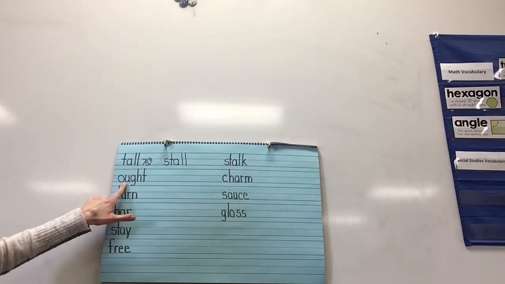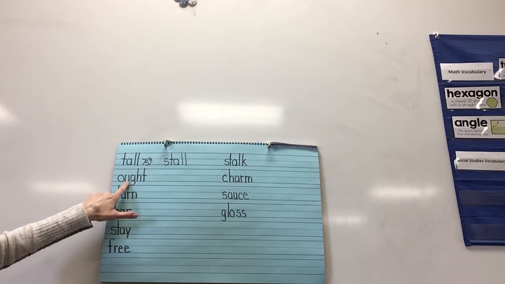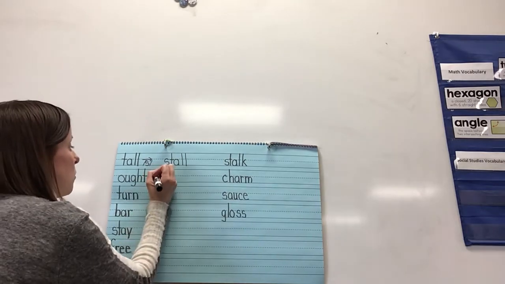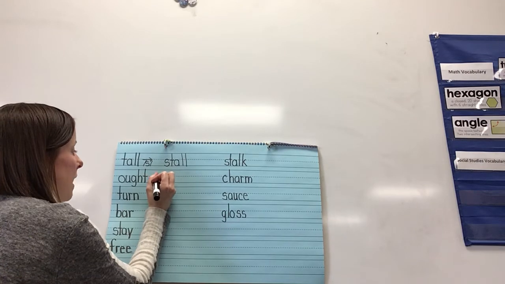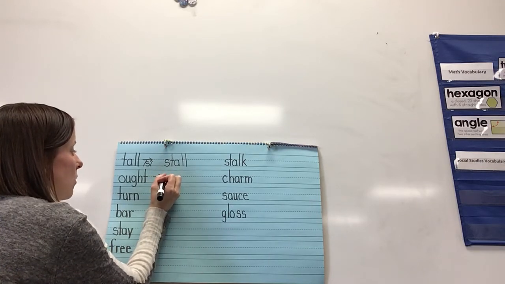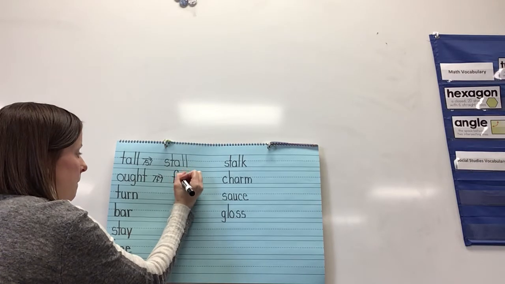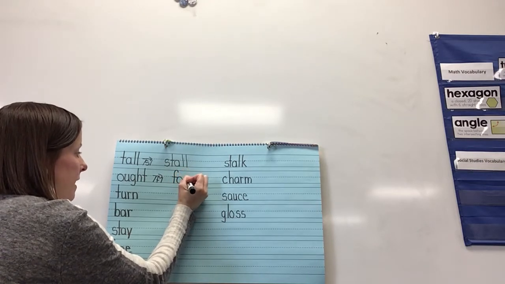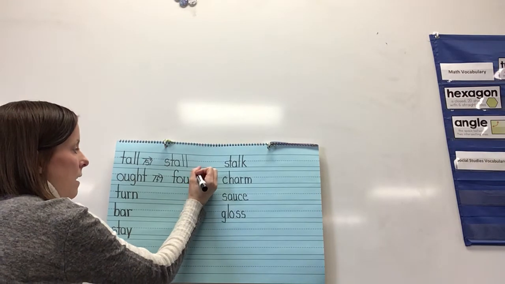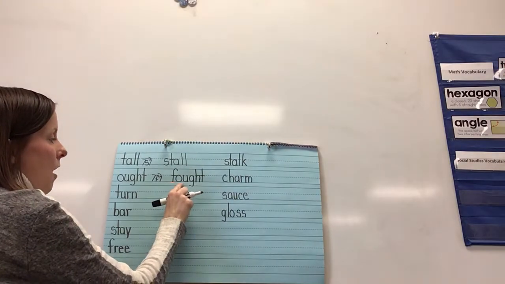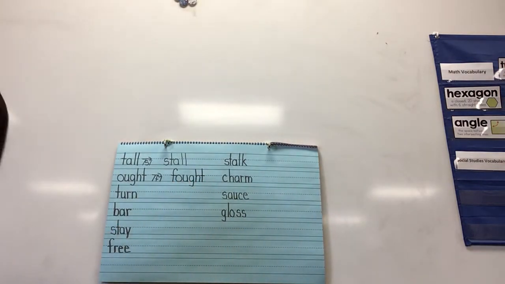Let's go ahead and write our next word, ought. O-U-G-H-T, ought. And I would like you to add a beginning sound and add the f sound. So if we add the f sound, go ahead and spell it. So all we're doing is adding the f to the beginning and then writing the ought. So now we have ought, thought.